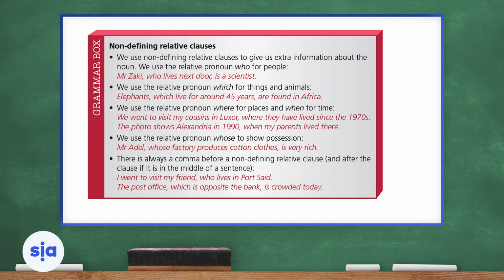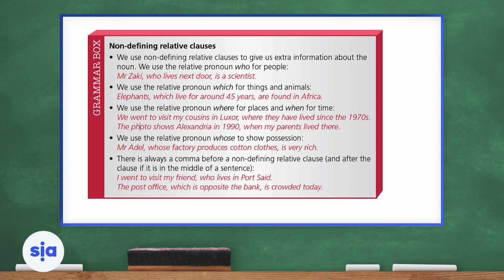Why do we say extra information? Because if we remove it, it will not affect the meaning of the sentence. If I remove the relative clause from the sentence, it will not affect the meaning of the sentence. Therefore, we call it extra information. Now, the second point: we use the relative pronoun which for things and animals. So if I'm going to talk about things and animals, I must use the relative pronoun which. Let's look at the examples. The example: elephants which live for around 45 years are found in Africa. So here we used which because we're talking about animals, not people.